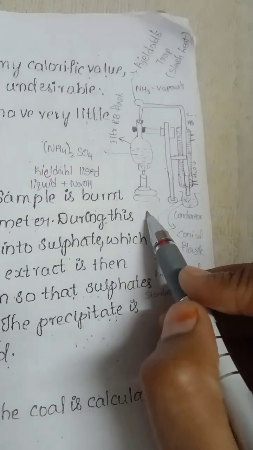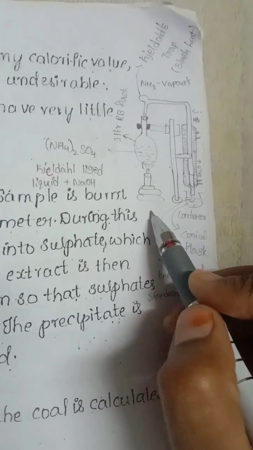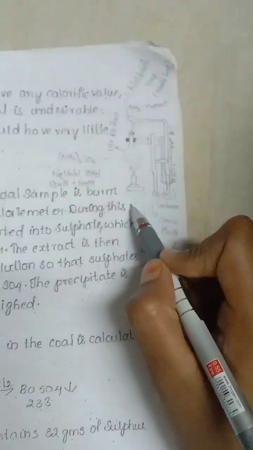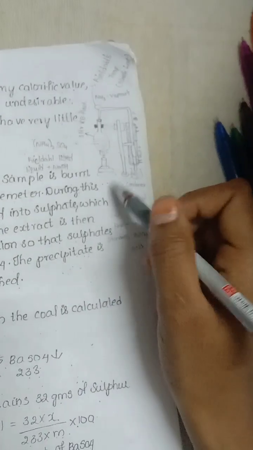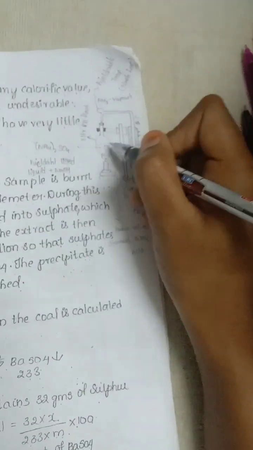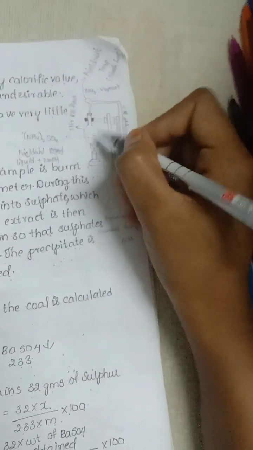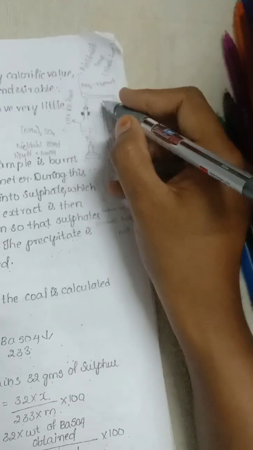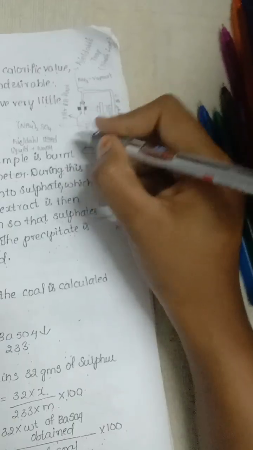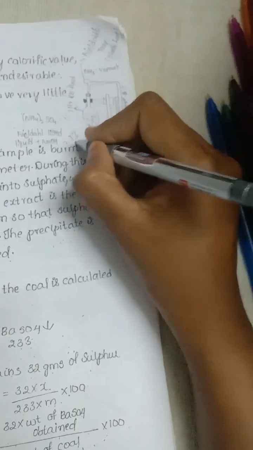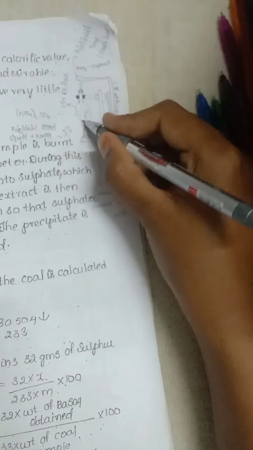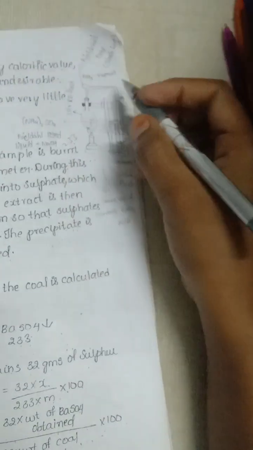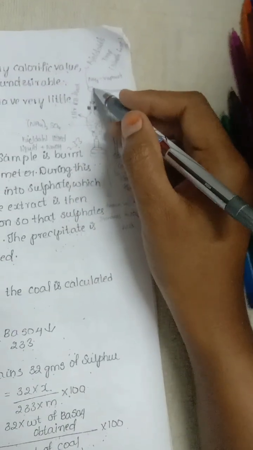This is the diagram for the sulfur content process. The flask is burnt by using chemicals. Sulfur reacts with oxygen and results in SO4, and on treating with the BaCl2 compound, we get BaSO4 with a weight of 233 grams. Again, 233 grams of BaSO4 contains 32 grams of sulfur in the flask.